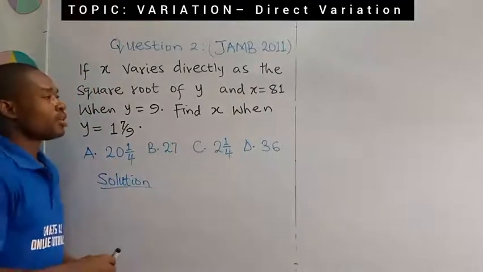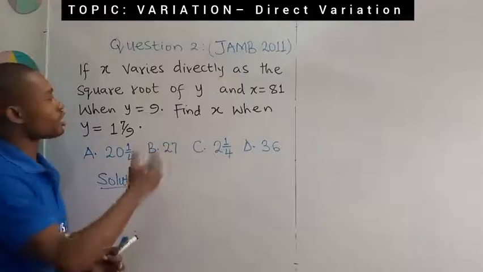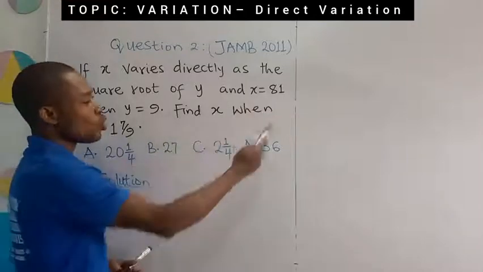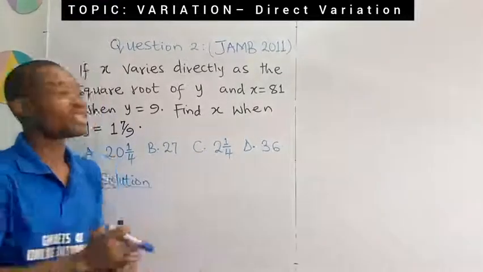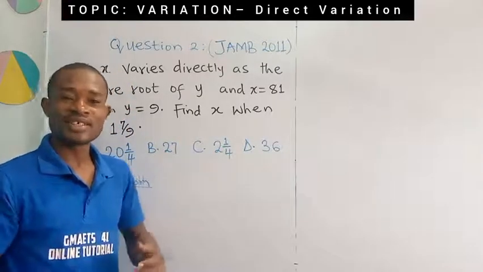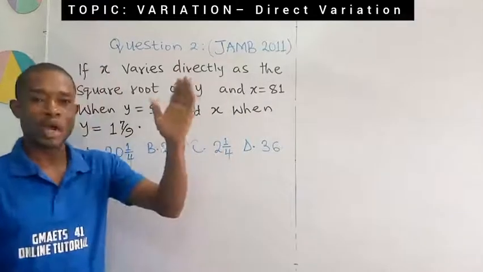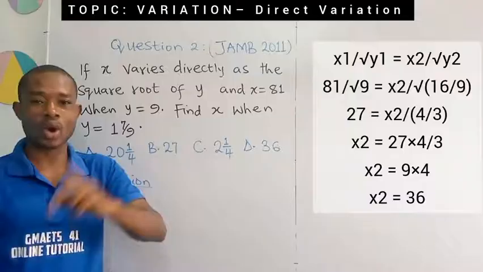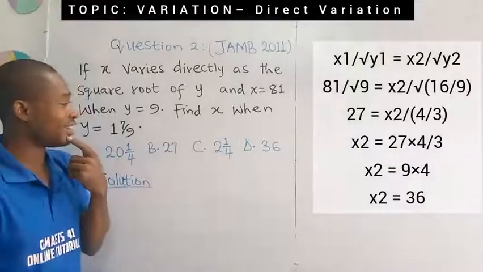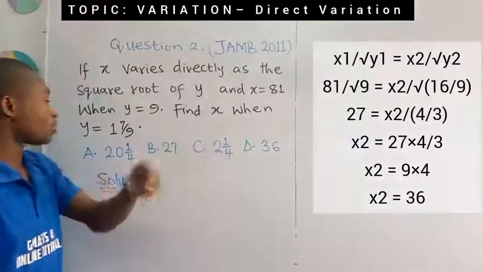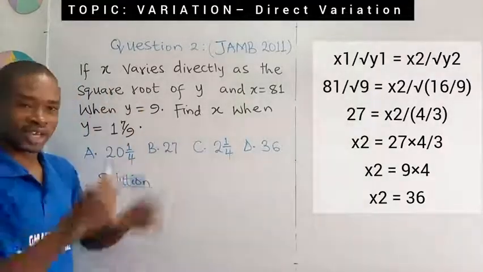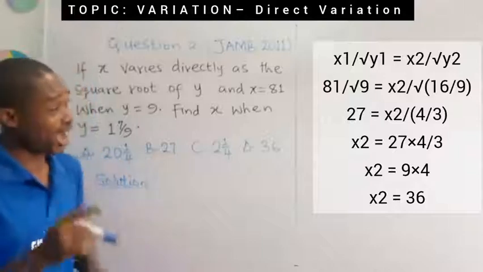It is a simple one. If I like, I can just go straight and do x1 over square root of y1 equal to x2 over square root of y2. As a matter of fact, in the examination hall under CBT cases, objective, that is the best thing to do. Then substitute: x1 is 81, so you're going to have 81 over square root of 9 equal to x2, which you don't know, over square root of y2, which is one whole number 7 over 9. Convert this to an improper fraction and then solve that equation. That's the fastest thing to do, but I wouldn't go in that direction.